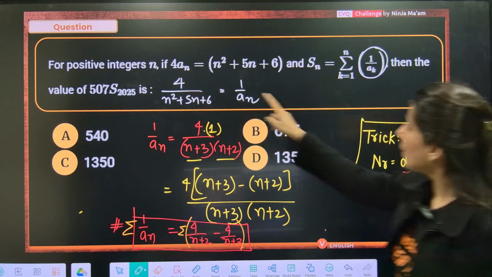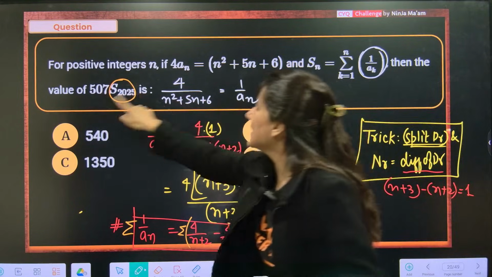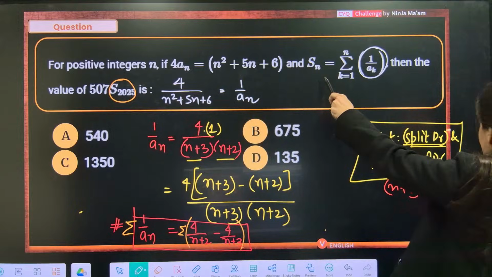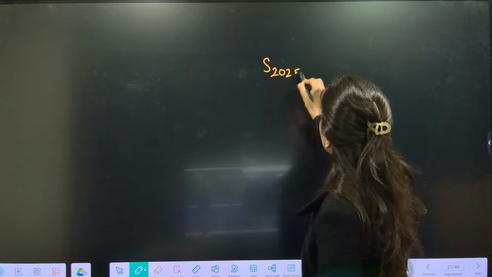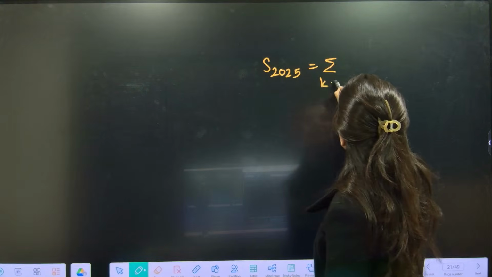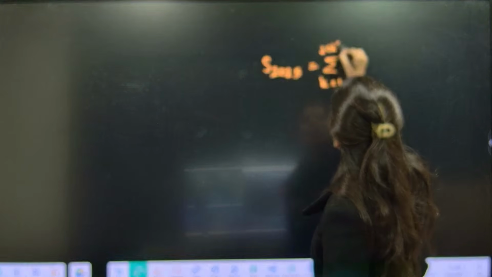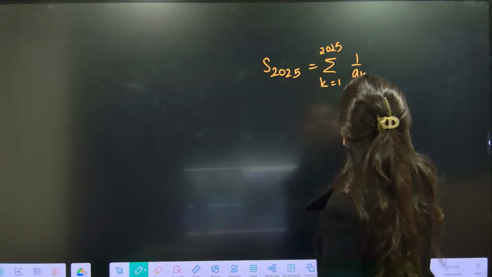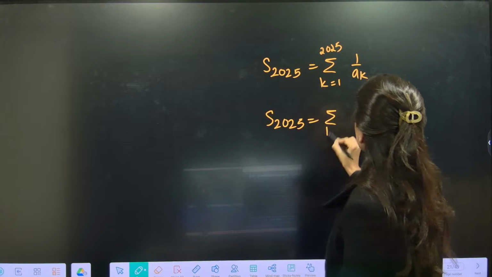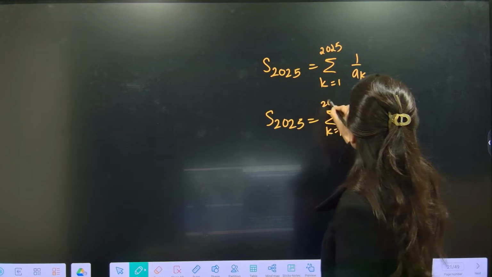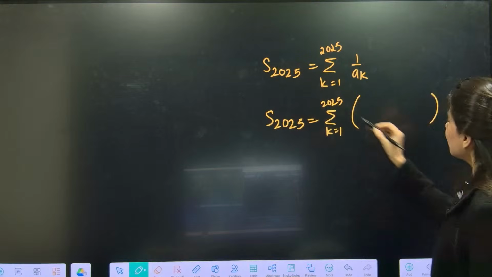They are talking about figuring out S2025, that means n is 2025. So S2025 is sigma k is equals to 1 to 2025 of 1 by ak, and 4 is already there.